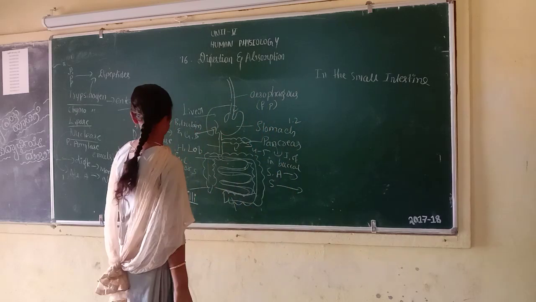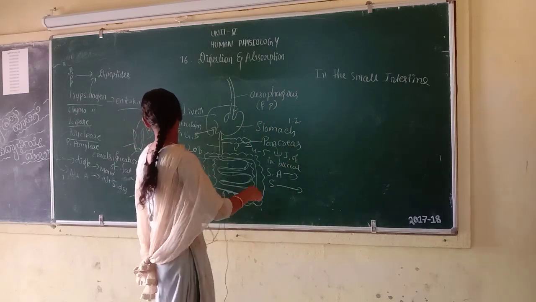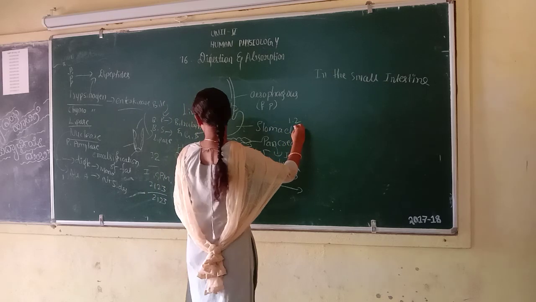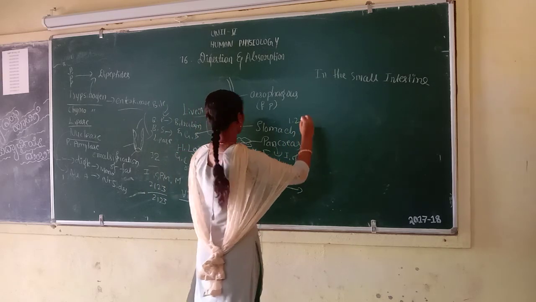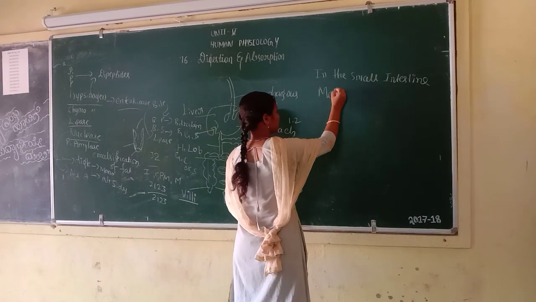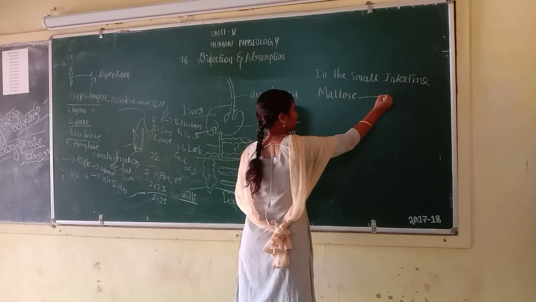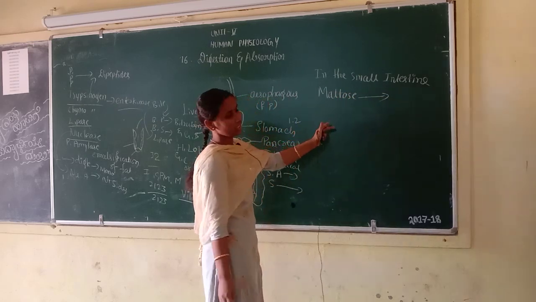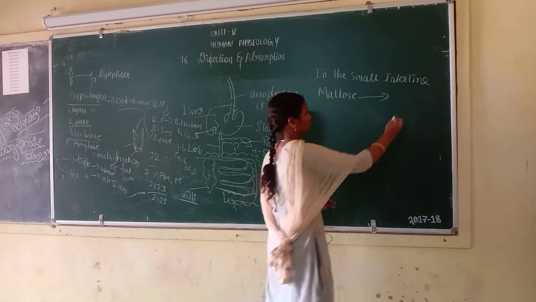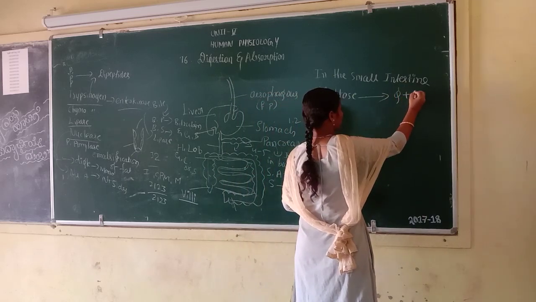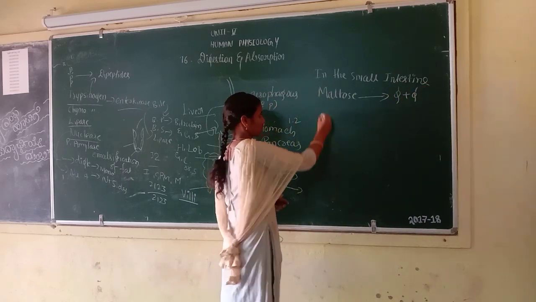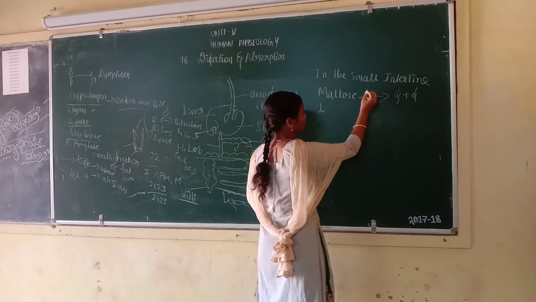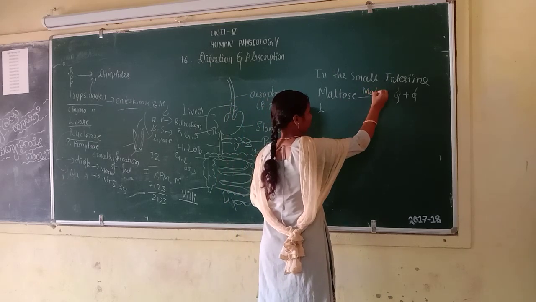In the small intestine, maltose is converted into glucose plus glucose by the maltase enzyme.